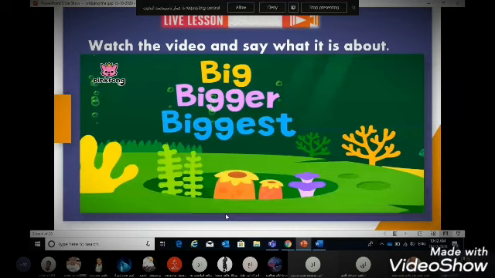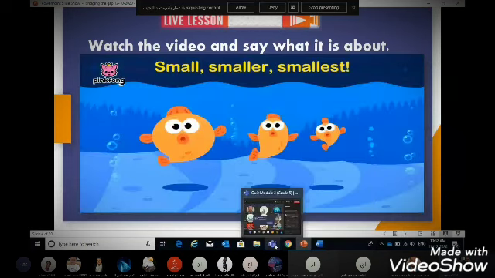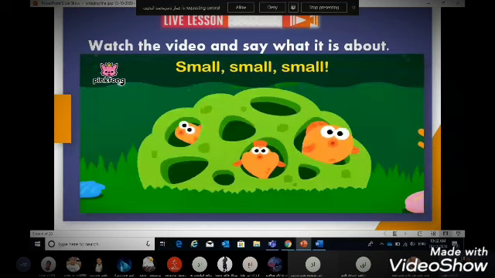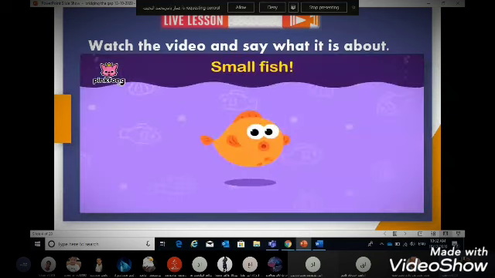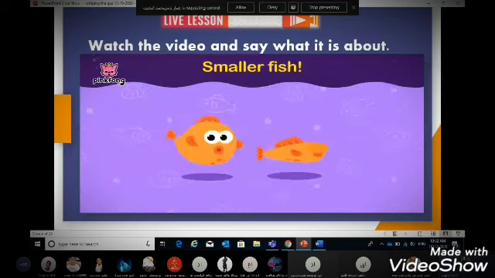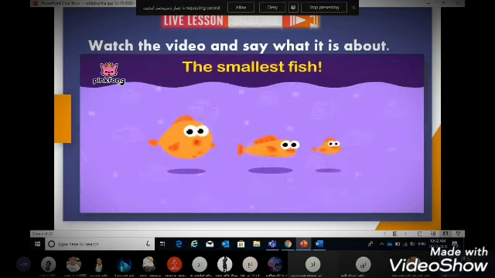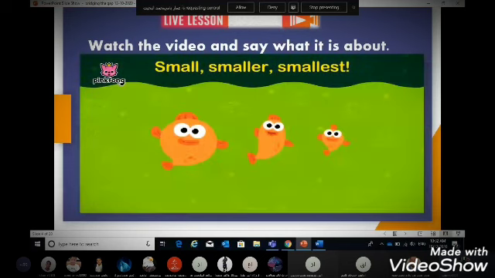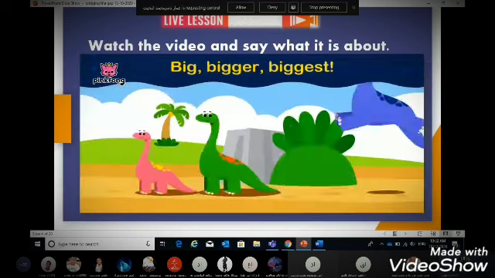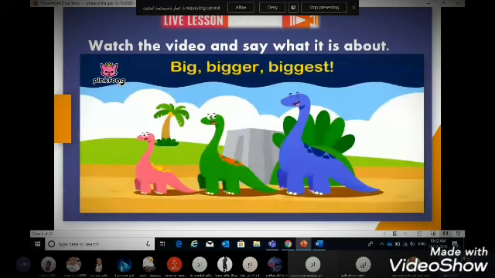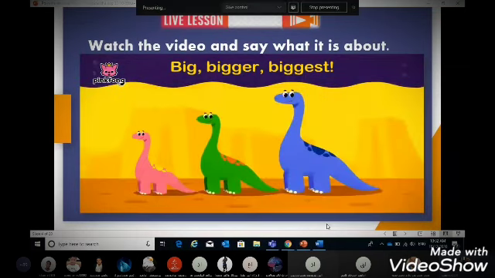Small, smaller, smallest. Small, smaller, smallest. Small, small, small. We are small fish. Small fish. Smaller fish. The smallest fish. Small, smaller, smallest. Big, bigger, biggest. Big, bigger, biggest.